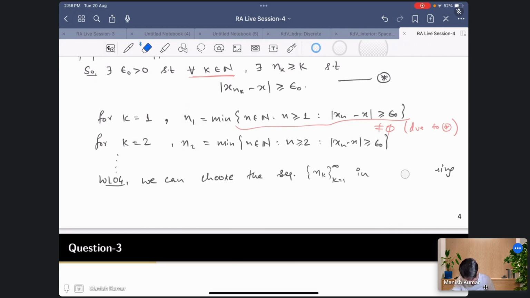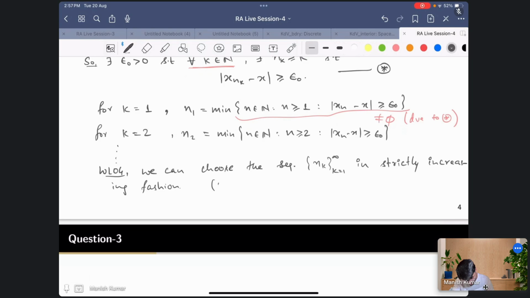Okay, so what this means is that n1 is less than n2 and so on.